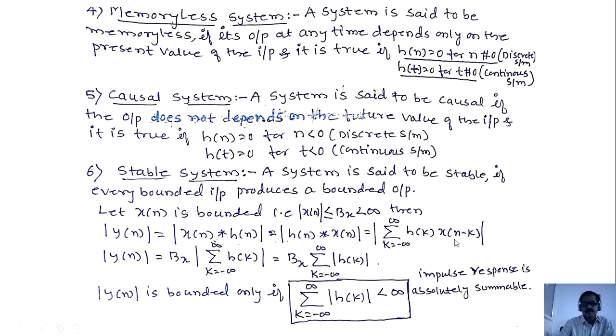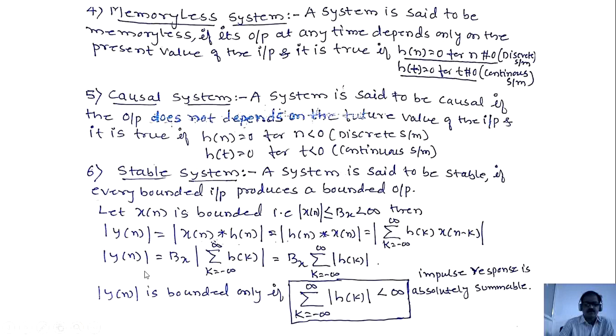Magnitude of x of n is bounded by Bx, so x of n minus k, a shifted version of the input signal, is also bounded. This Bx is taken outside. Remaining is the sum over k from minus infinity to plus infinity of the magnitude of h of k. So we get Bx times sigma k equals minus infinity to plus infinity magnitude of h of k.